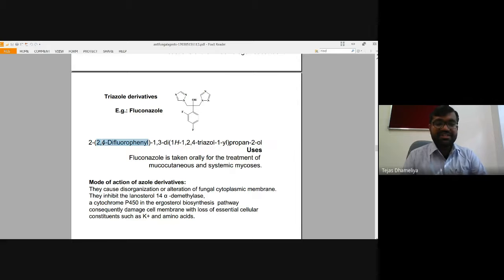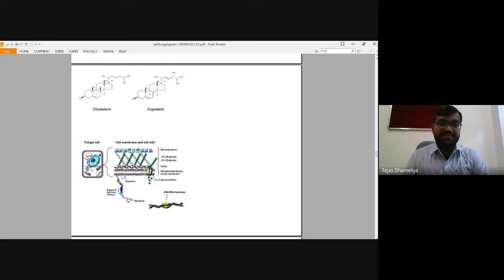Okay, and the mode of action is already mentioned over here, जो हमने अभी discuss किया, all the azoles and triazoles. Tria means three, and azole means a five-membered ring having three nitrogens. Okay, so 1,2,4-triazole means at the first, second and fourth positions there will be these three nitrogens. So they are going to inhibit the enzyme lanosterol 14 alpha demethylase, a cytochrome P450 enzyme in ergosterol biosynthesis.